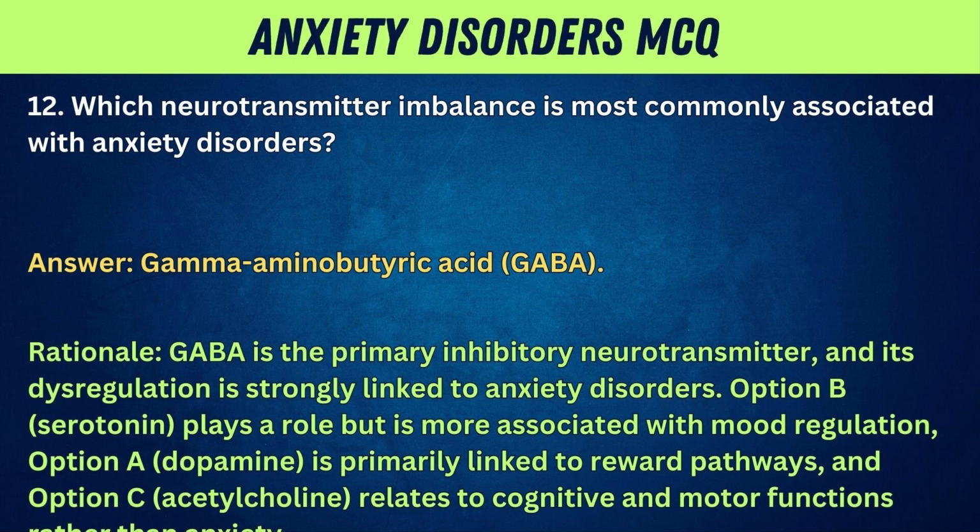Option B, serotonin, plays a role but is more associated with mood regulation. Option A, dopamine, is primarily linked to reward pathways. And option C, acetylcholine, relates to cognitive and motor functions rather than anxiety.